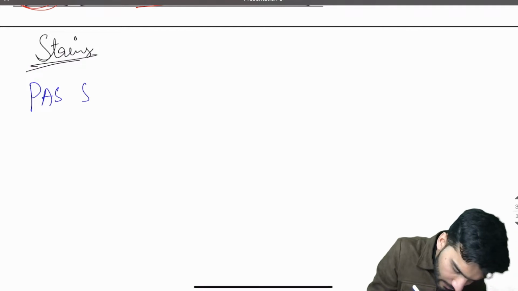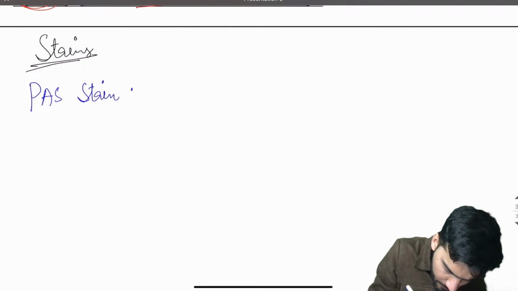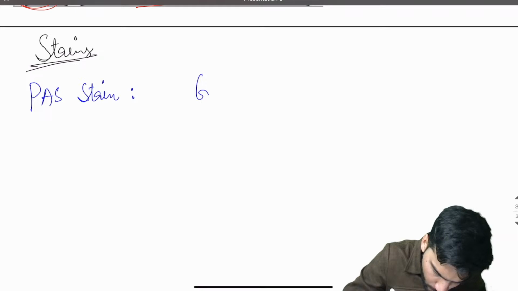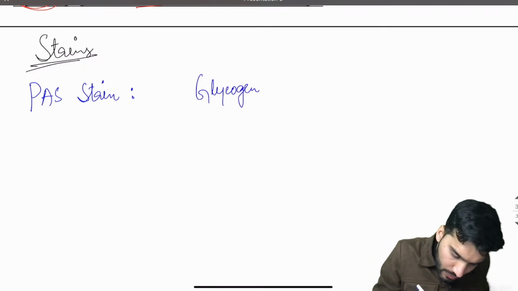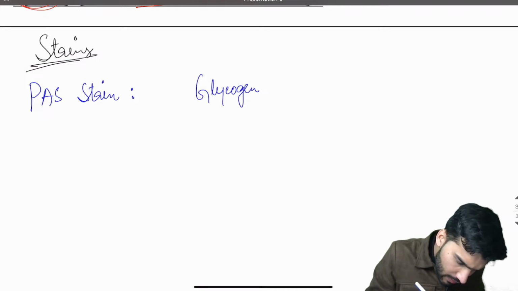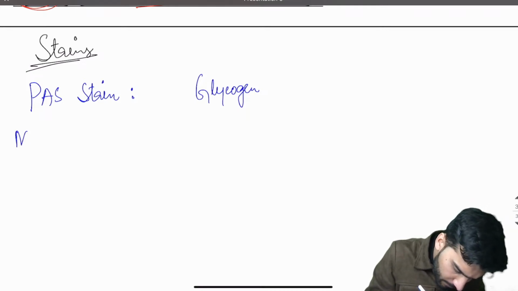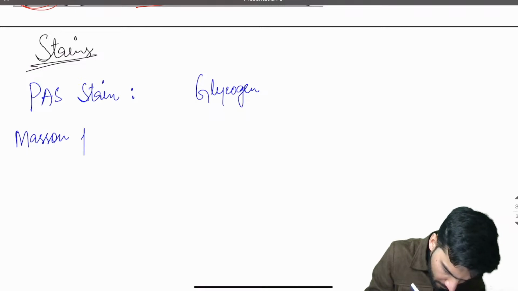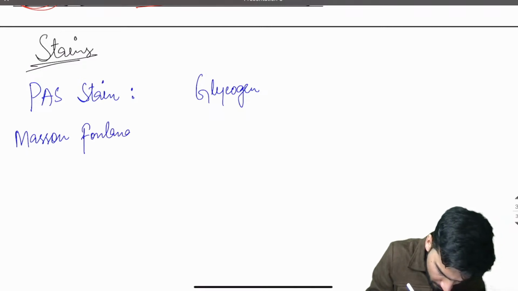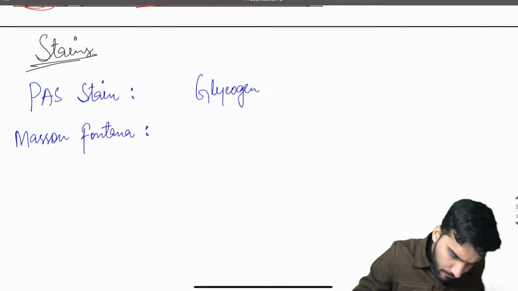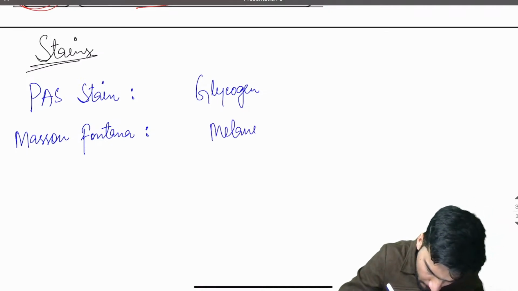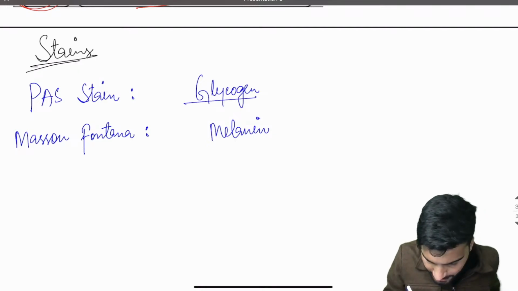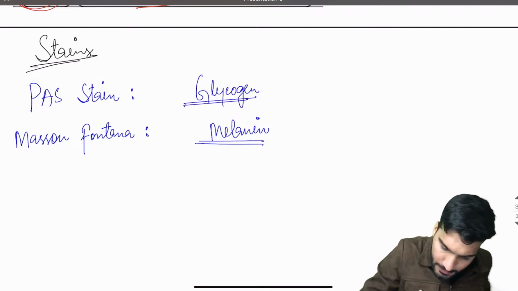Now tell me PAS stain. I will write fast. PAS stain, so for which condition? For glycogen. PAS stain for glycogen. Then tell me, guys, Masson-Fontana. Masson-Fontana, that is for the melanin.